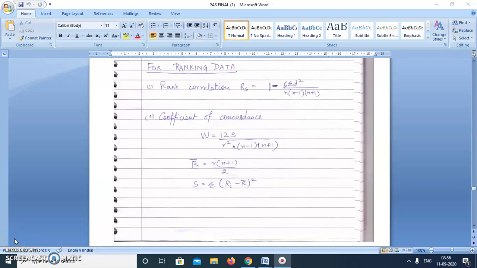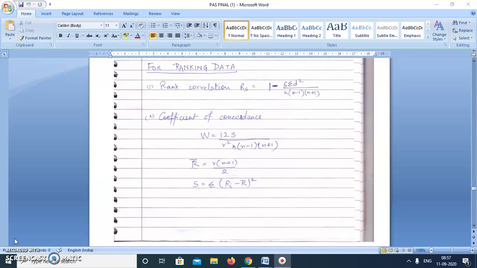Good morning to all. So today we'll continue chapter number 9 of the book by Leaf, analysis of ranking data. Second part of chapter 9. Initially we have done analysis of discrete data. Under that we have covered chi-square test of two types. And now we'll continue with ranking data.